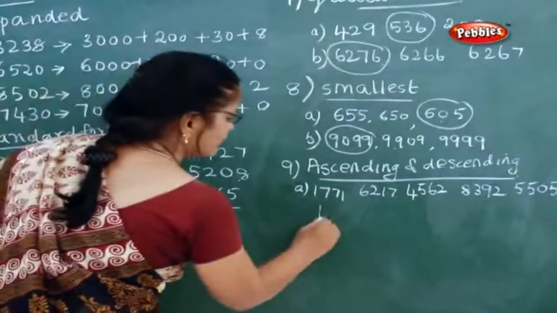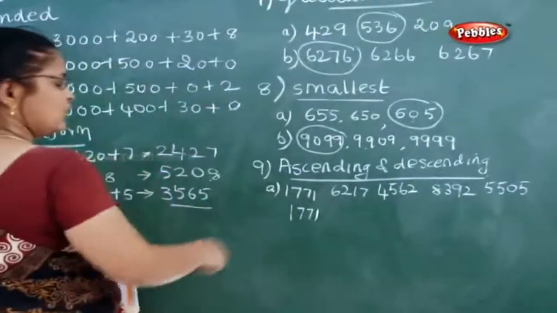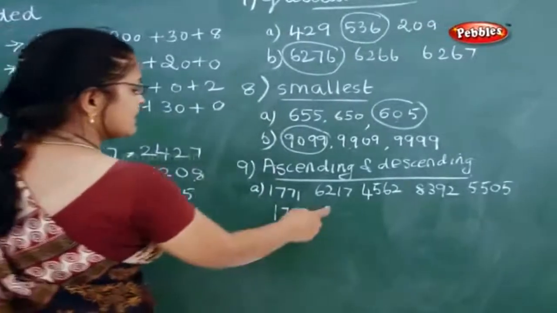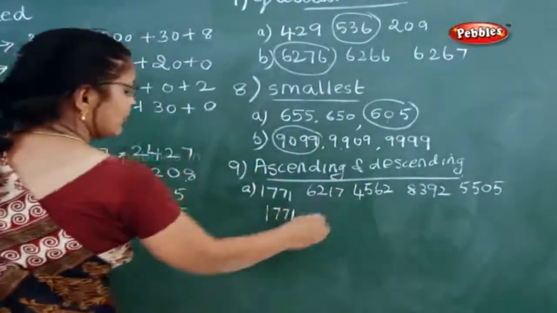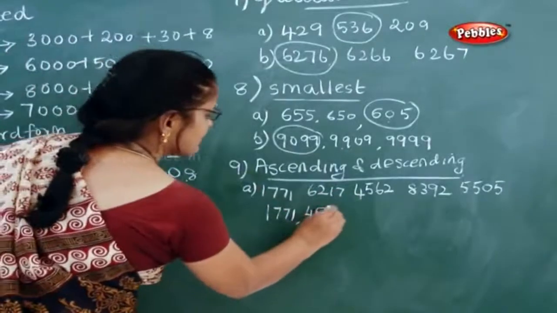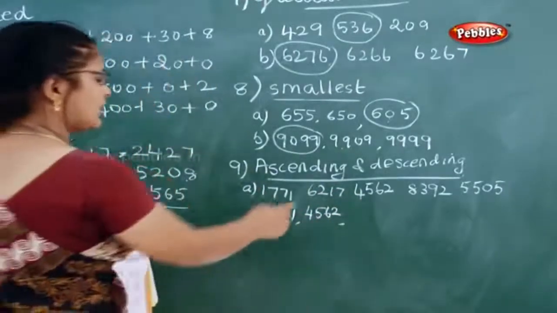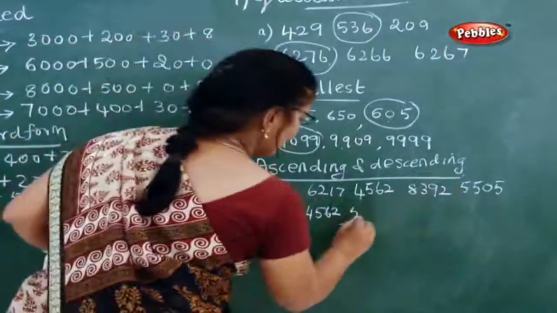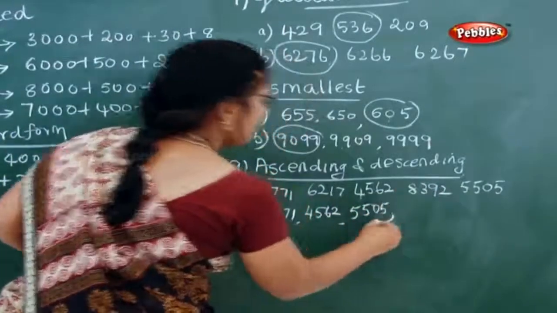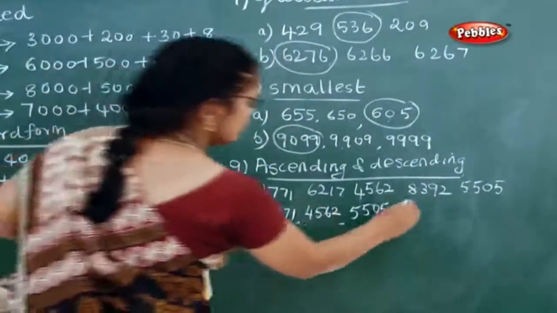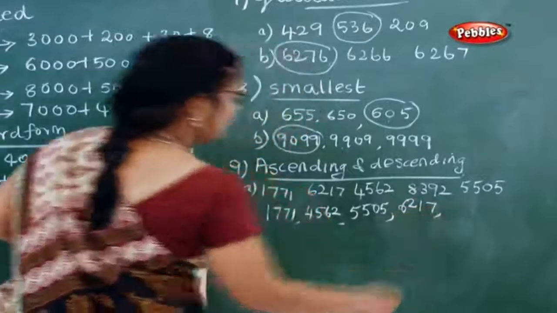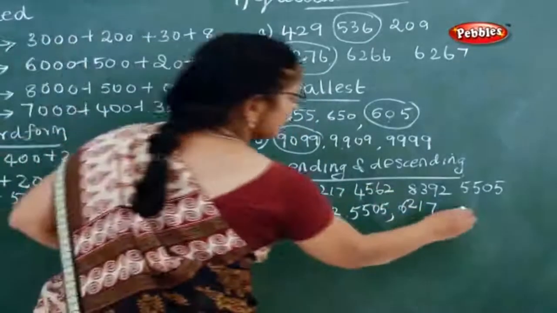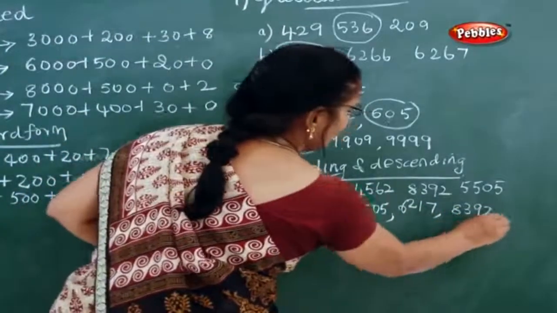Ascending, now what do you have to do? You have to start from the lowest. 1771. What is the next one? 4, here it is very less, 4562. Now what is the next one? After 4 thousands, 5, so 5505. Now after 5, which one is here? 6, so 6217. Now what is the next thousands here? 8, so 8392. Now this is the ascending order.